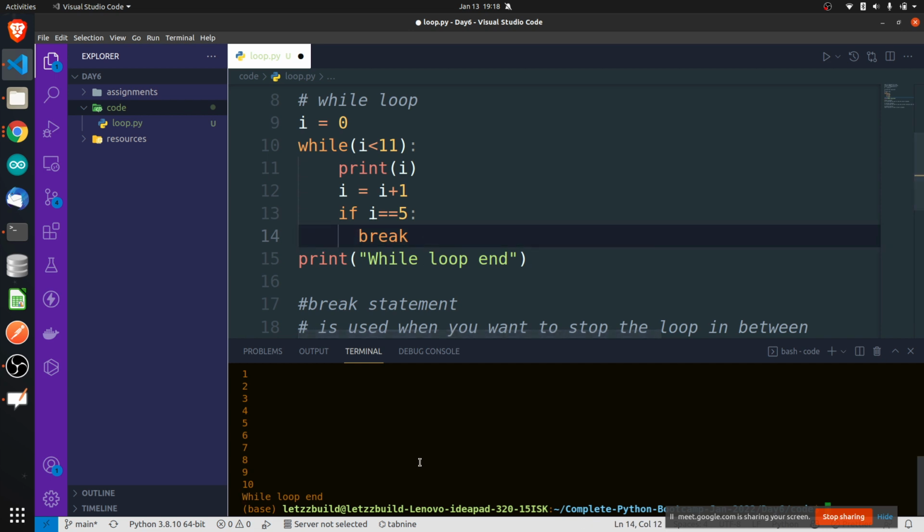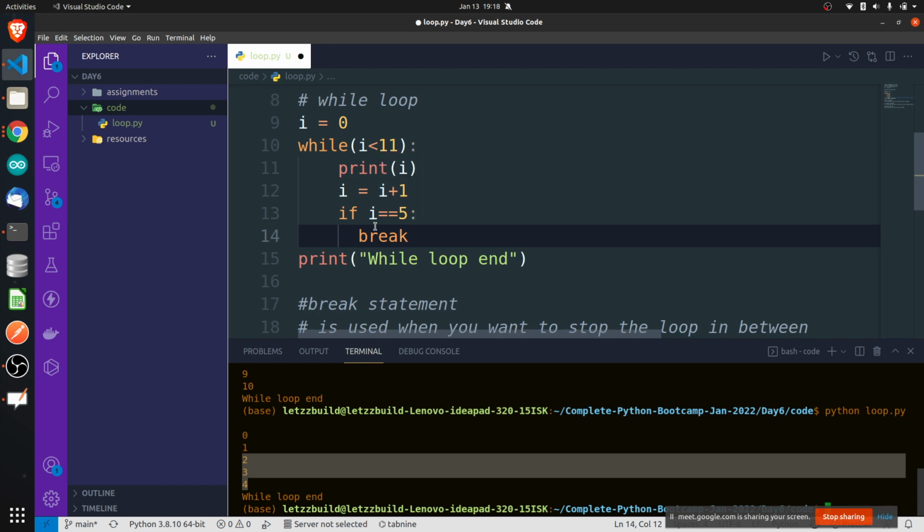Break. Now if I run this program, it will stop when i is 5. It printed 0, 1, 2, 3, because we incremented i before the check and then wrote break. So when i actually became 5 after incrementing, it checked.